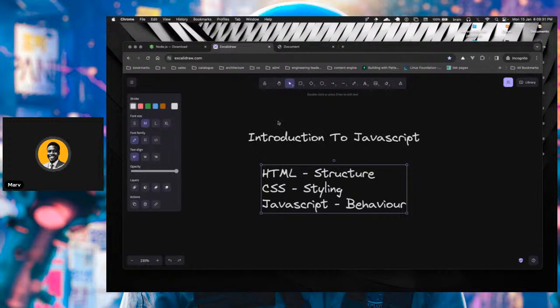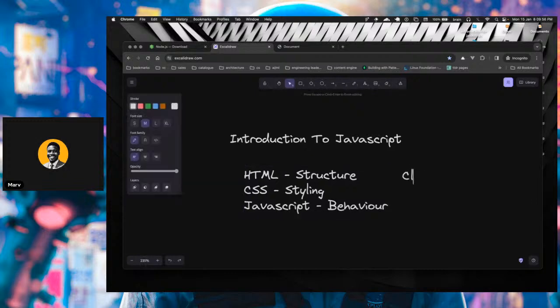In more recent times, of course, you can use JavaScript on the client side, which is your browser, as well as use JavaScript on the server side for building backend systems. We're going to cover that in some other class in the future. We actually have JavaScript and Node.js as part of the curriculum. So we're going to be using JavaScript on both the front end, which is the client side, and the back end, which is the server side.